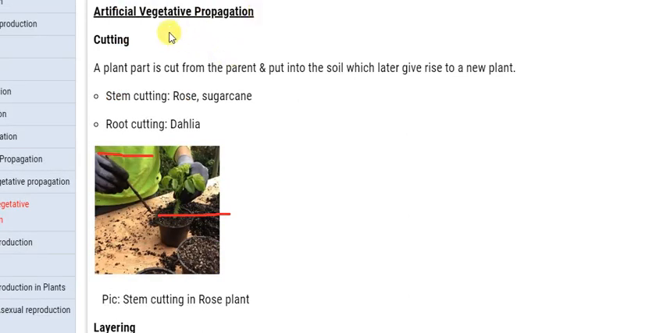Now we will see artificial vegetative propagation. Cutting, grafting, and layering we will see here. First is cutting. A plant part is cut from the parent and put into soil, which later gives rise to a new plant. We will cut this plant part and put it into the soil, it will grow, and a new plant will arise.